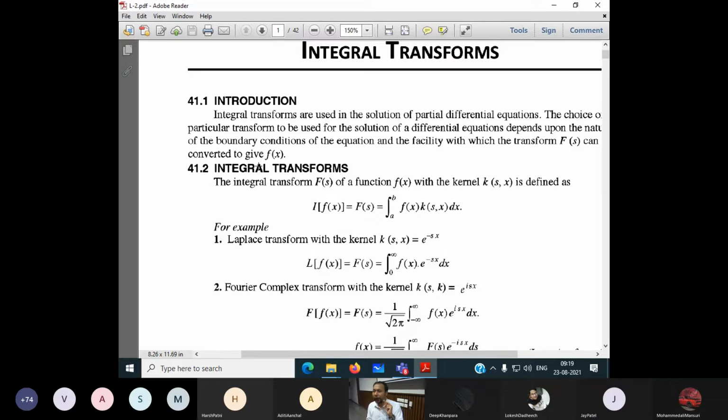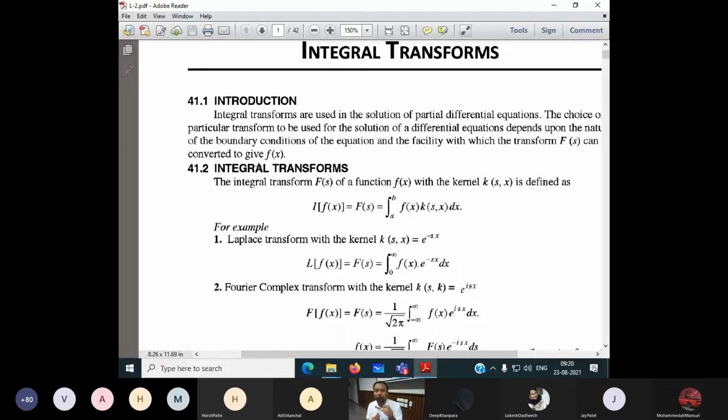Second is that we have to do a solution of partial differential equations. Why? Most of the engineering problems are in the form of partial differential equations. For example, if I want to solve the reservoir time gradient, means I want to find out the heat diffusion equation, right? If I want to solve the heat equation, the heat diffusion equation, wave equation, these are some of the engineering problems happening in the reservoir engineering.